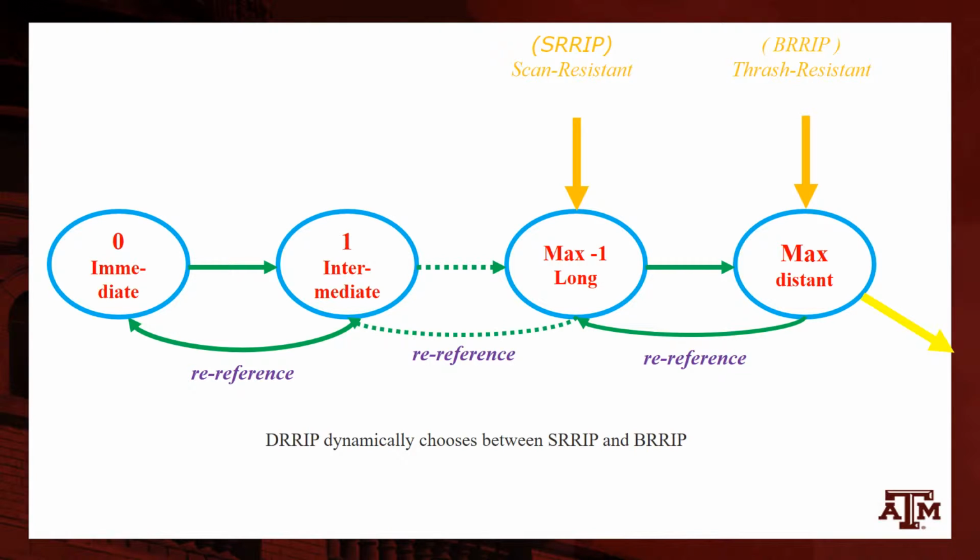To rectify this, BRRIP frequently inserts blocks with a distant re-reference value of maximum RRPV, thus retaining at least a part of the working set for thrashing workloads, while infrequently inserting blocks with far re-reference prediction to favor recency-friendly access patterns. DRRIP is an adaptive policy which chooses the better performing of SRRIP and BRRIP as the main replacement policy for all the sets. Thus, DRRIP provides both scan resistance and thrash resistance.